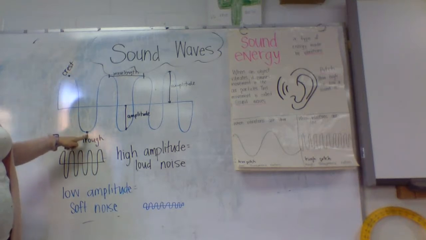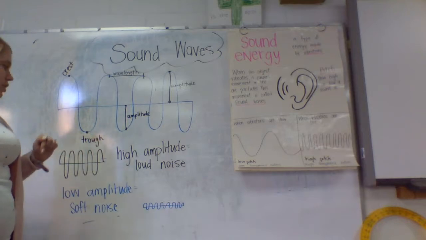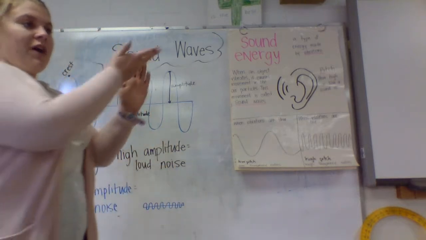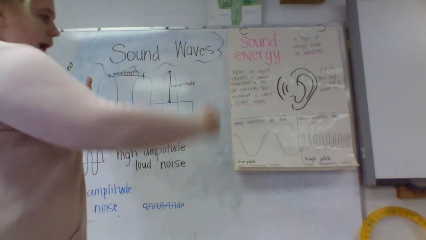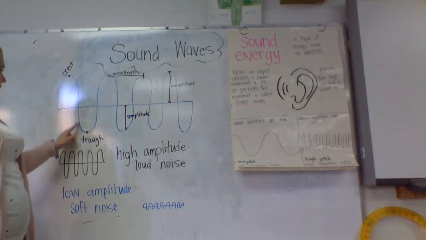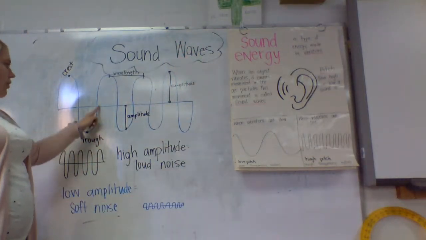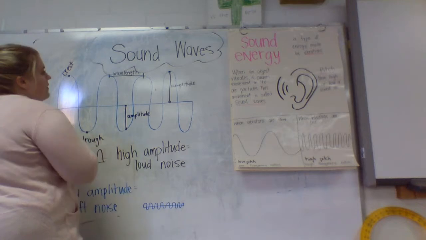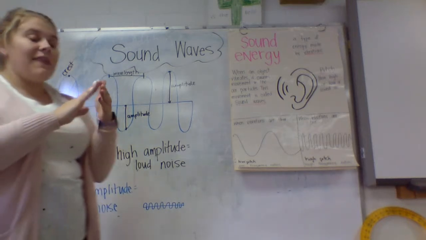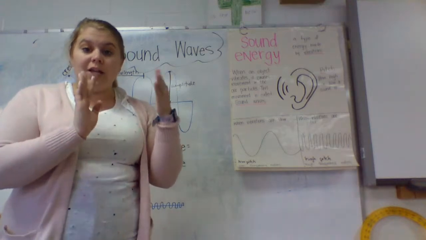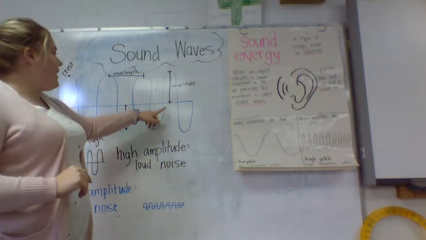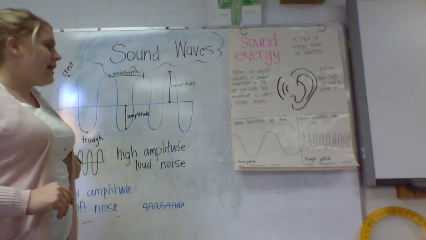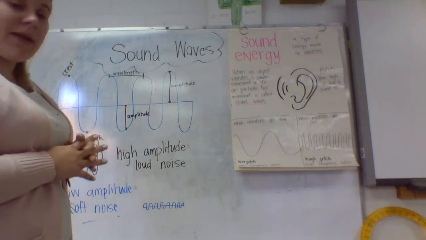The lowest point of your sound wave is called a trough. The way I like to tell friends to remember this is if you've ever seen animals on a farm eating or drinking out of a trough, it goes down. There's like a scoop and it goes down to hold something. So if you look at this, it almost looks like you could fill this up. This is a trough. The length between two crests or two troughs of a wave is called the wavelength. That means how far is there between each wave. That becomes important. The amplitude is how high a wave is or how low a wave is. That also comes in handy and that becomes important.